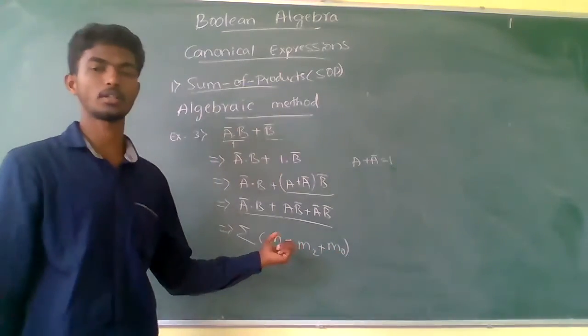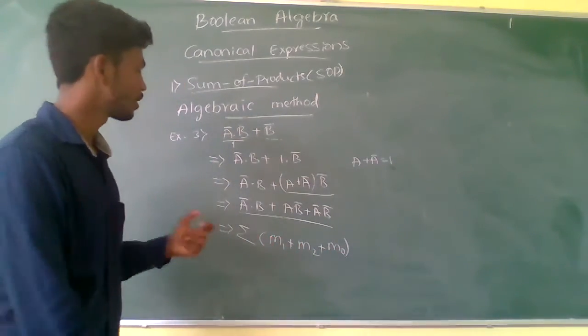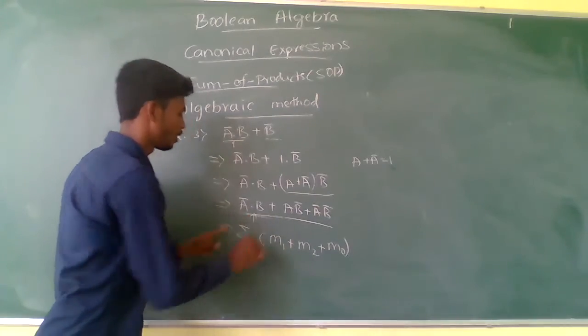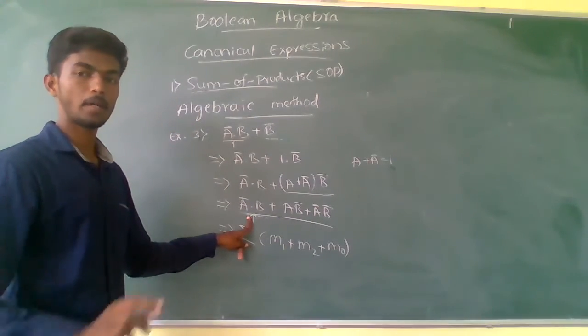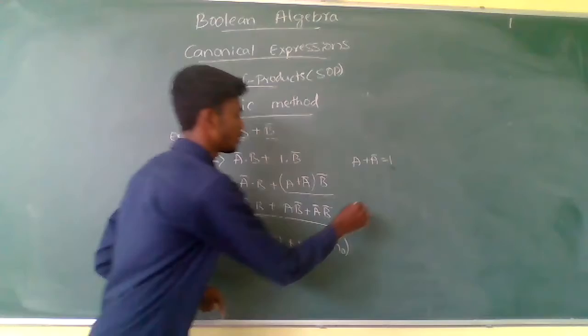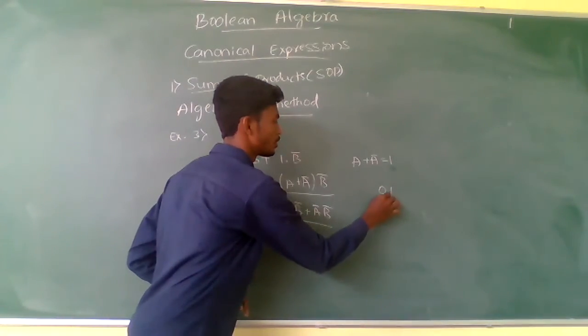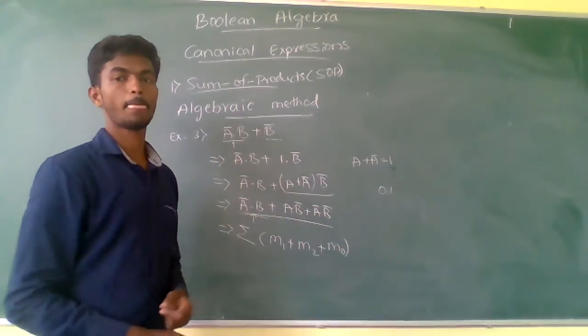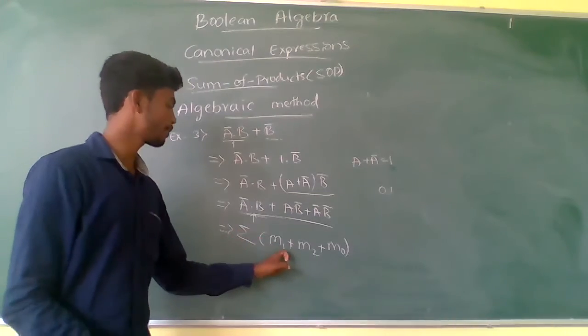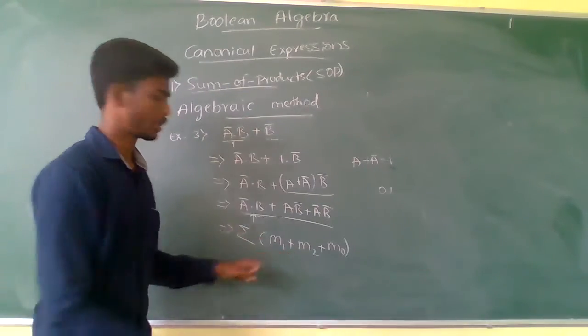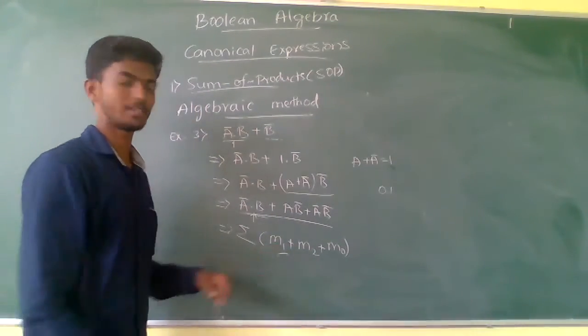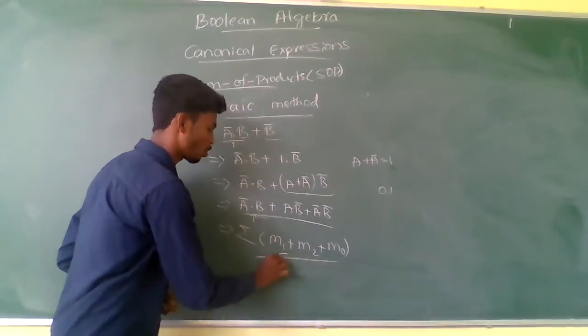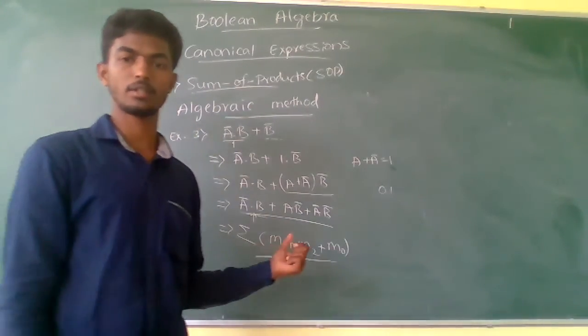You have to draw the truth table, or else you can just convert this binary to decimal. 0 1 0 1 is there, convert it to the decimal so that you can get the subscript here. So replace that by this, which is called shorthand notation.